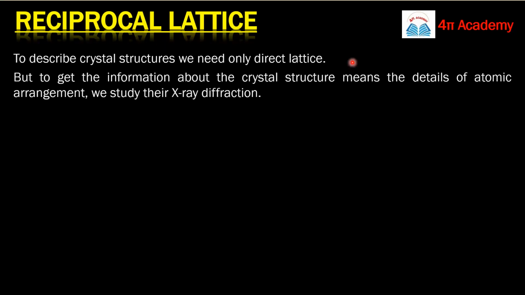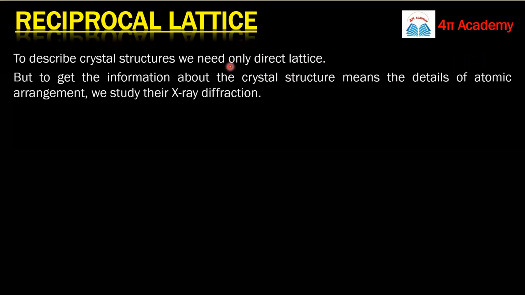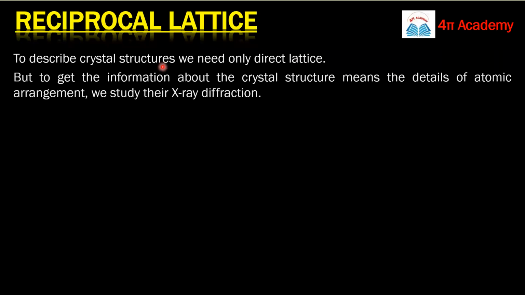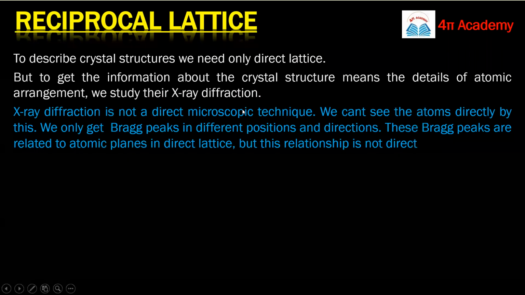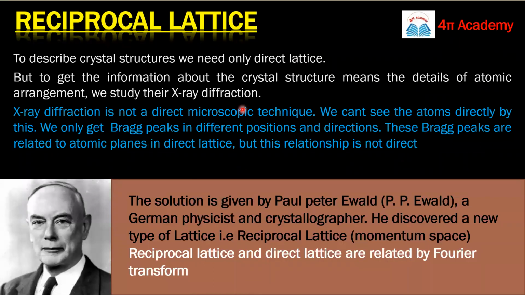You have heard about the direct lattice, meaning the atomic planes, everything you have understood till now. It's basically the direct lattice. In the direct lattice you can describe your crystal structure, but to collect information about the arrangement of atoms, you need to understand X-ray diffraction. As I have already told you, in X-ray diffraction we get some peaks, and these peaks are Bragg peaks, meaning they are related to atomic planes. These Bragg peaks we get at different locations, at different angles and in different directions.